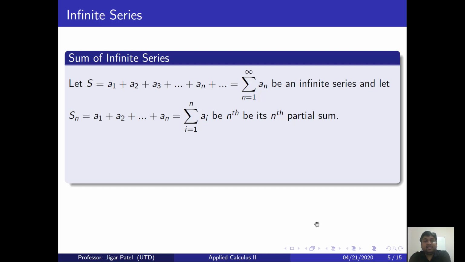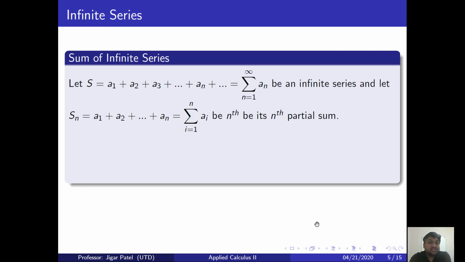The next question is about convergence and divergence. I already mentioned this earlier as well. Suppose you are given an infinite series that results from adding infinitely many terms of some sequence. Suppose S is a1 plus a2 plus all the way to infinity, or the sum of a_n with n running from 1 to infinity. And let's say I consider the Nth partial sum, which is the sum of the first capital N terms.